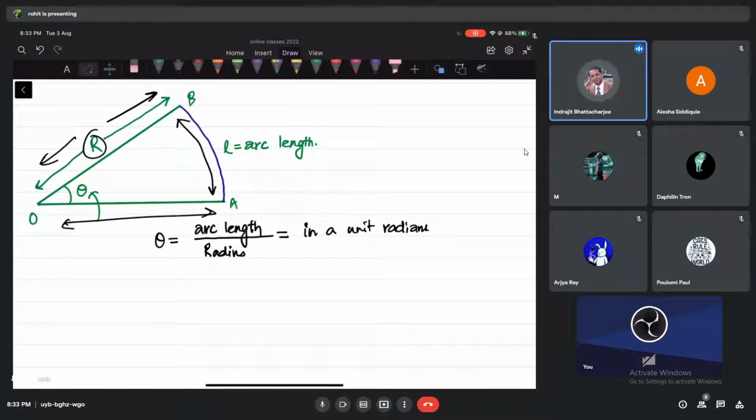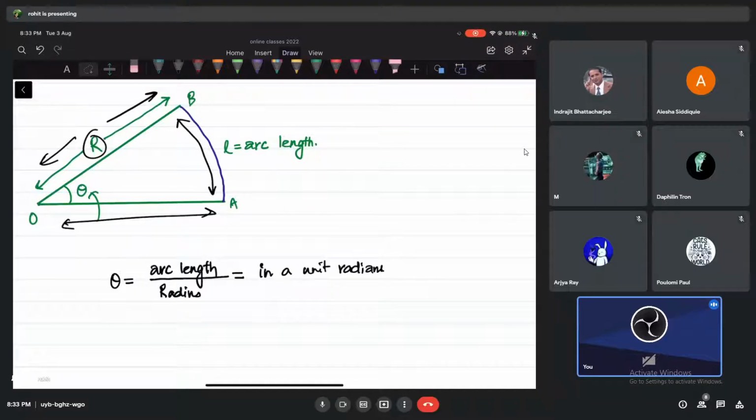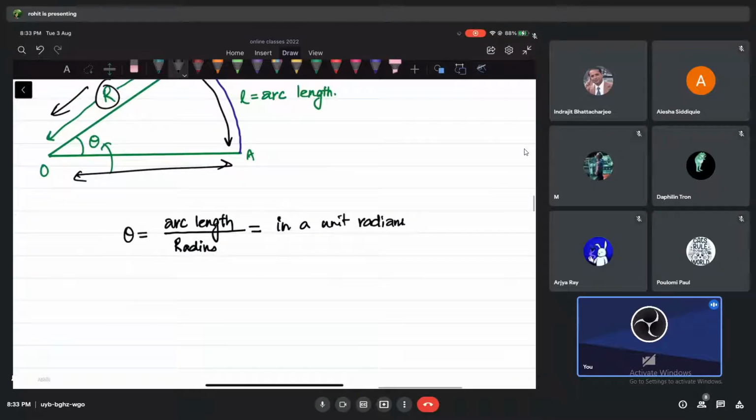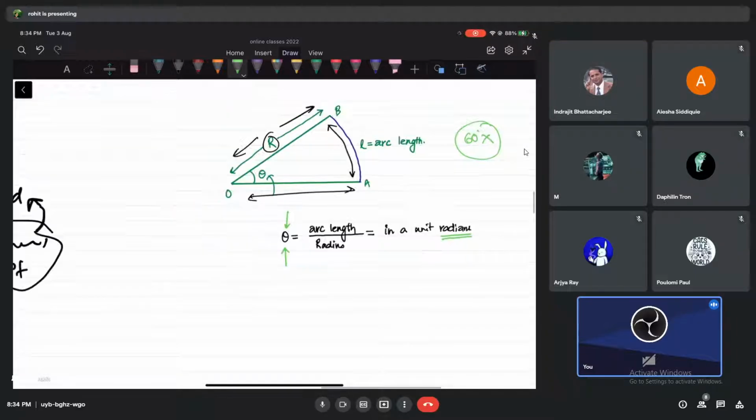This is the SI unit of angle. You are not allowed to use degrees, that is what I want to say. You are not going to tell me 60 degrees; it is not usable. Of course, sometimes we can use it depending on the question, but in the SI system we will try to stay with radians, the measurement of angle. If you are not clear, let me show you what I mean.